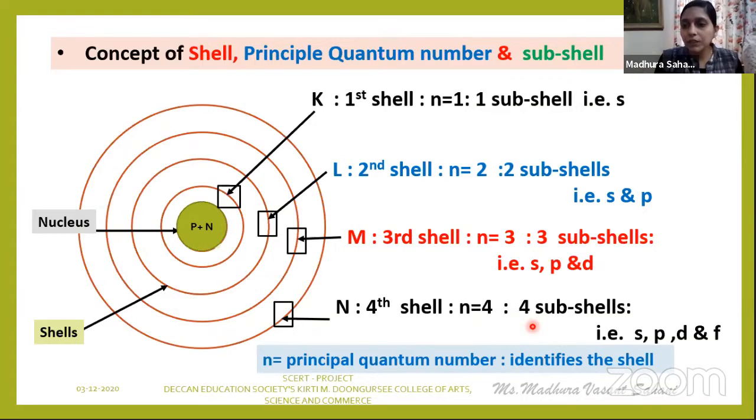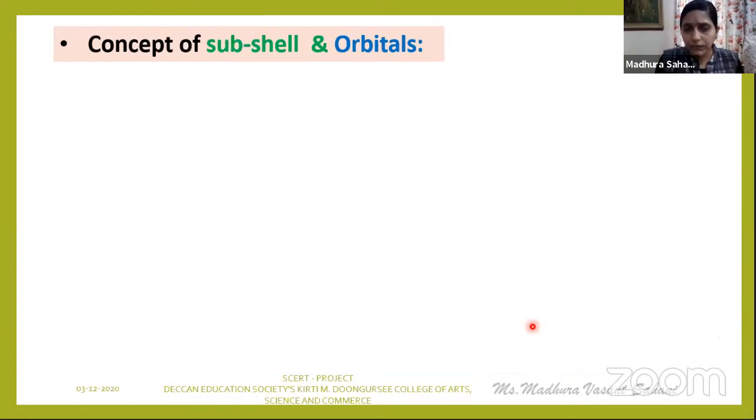Orbital is a three-dimensional space around the nucleus where the probability of finding an electron is maximum. That means now you have an idea, when we are dealing with the orbitals, you are going to find out how many electrons are accommodated into each orbital. So let us switch over to the next slide. Here we are going to learn about the concept of subshell and the orbitals.